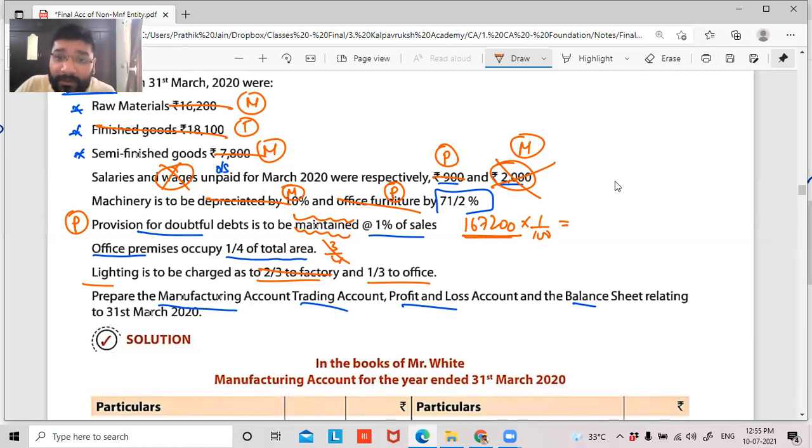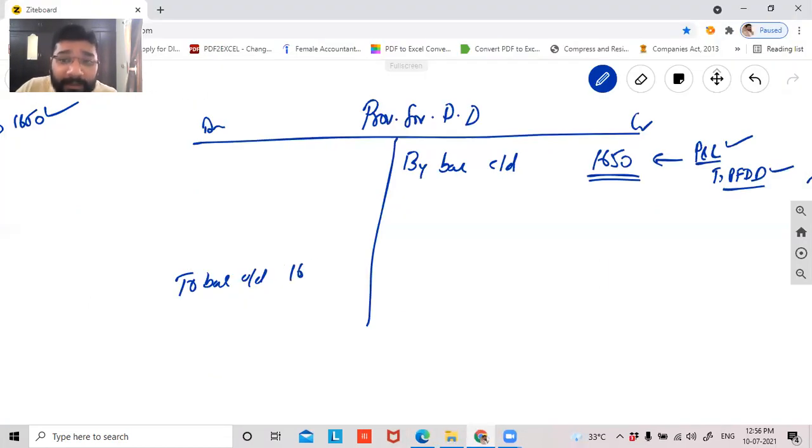So basically they wanted this 1672 as the provision to be created. So this was not directly given. It is given in an indirect way. Whether you apply on sales or on debtors, all we want to know is that this amount is doubtful. To be very precise, this amount is doubtful to be received. I'm just calculating the value which is doubtful to be received, whether on debtors, on sales, or anything. Based on the question language given, I'll follow it. So 1672 is the provision that I have to still maintain.